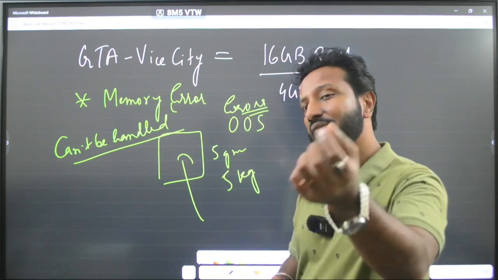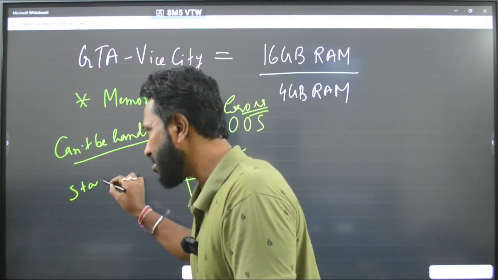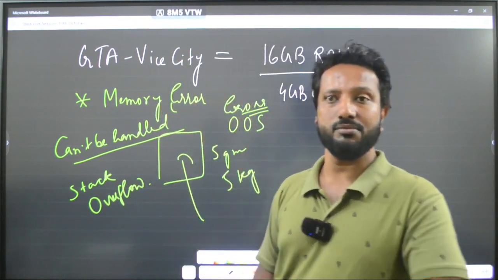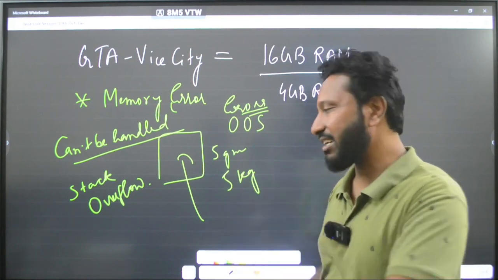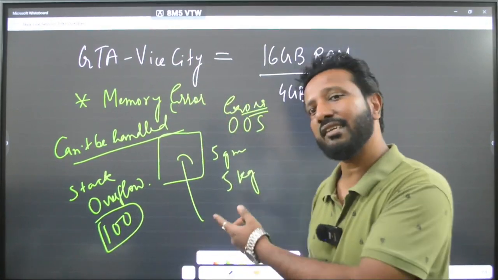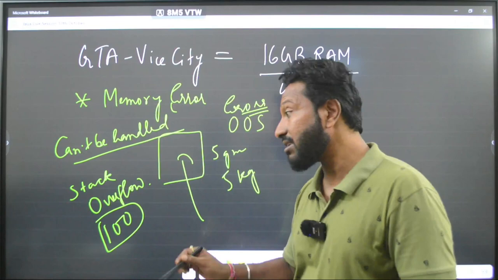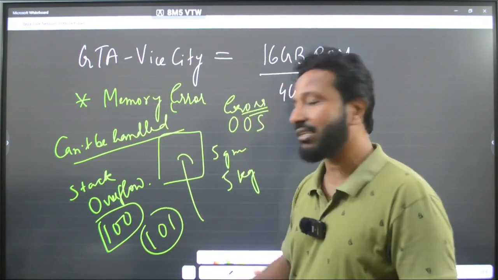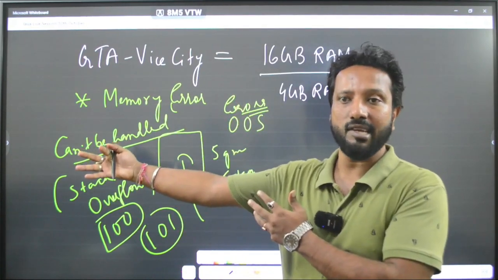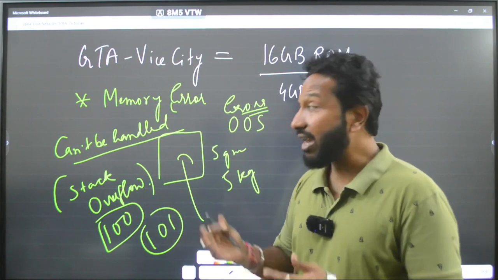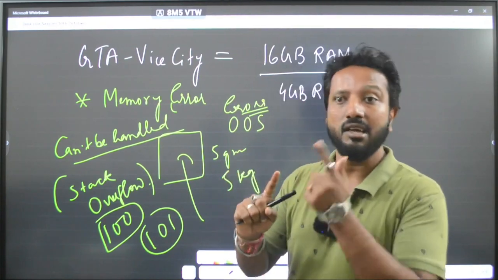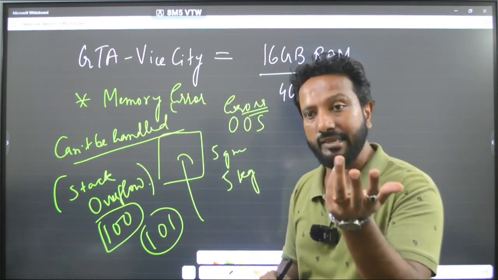The best example is a website. The name: Stack Overflow. What does it mean? It means that in the stack, the maximum limit is 100. So I can insert 100 elements. Make sense? But as soon as I try to do it for the 101st element, the next element, it will say stack overflow. That means the stack is already complete. I cannot add elements. So these are kinds of errors. Got it? Error is something that cannot be handled, but exception is something that can be handled.